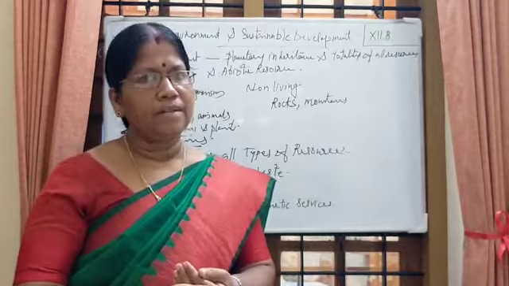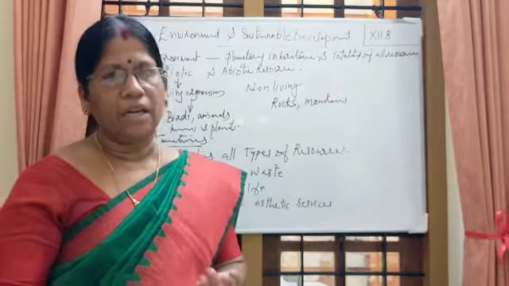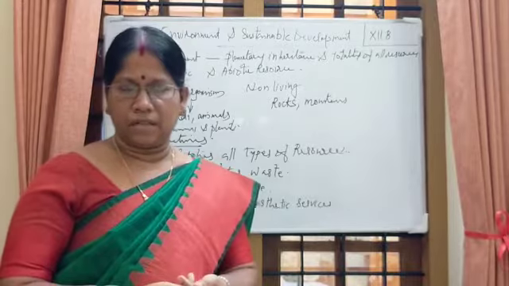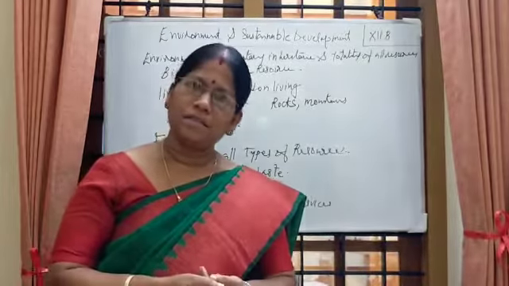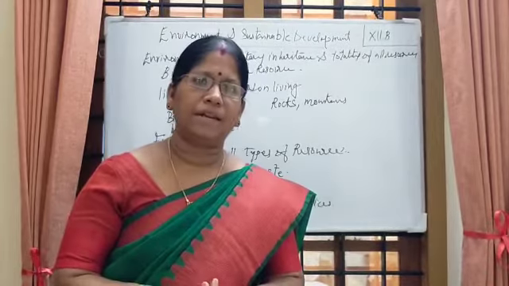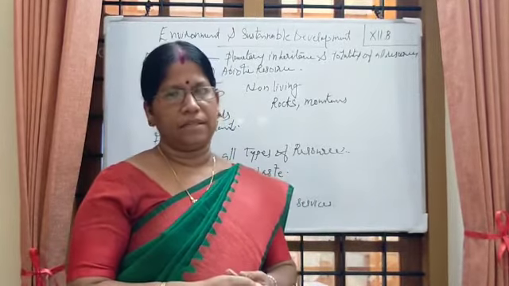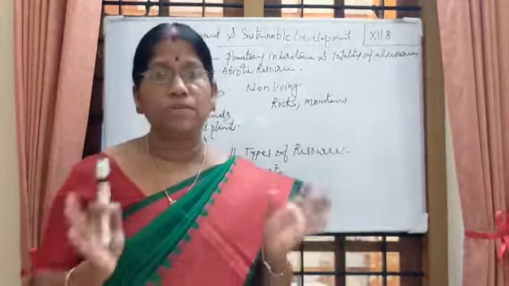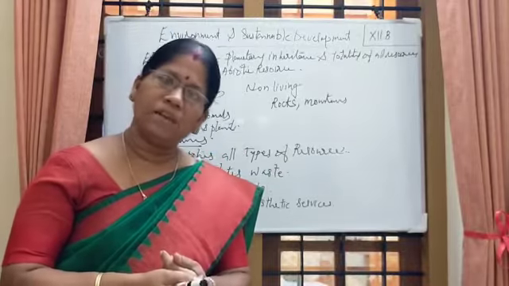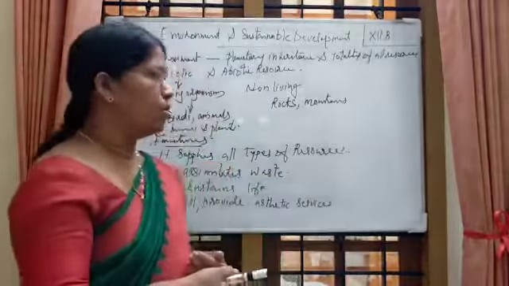But renewable resources, if exhausted, can be regenerated after a few years. Forests or fishes in the ocean can be regenerated, and such resources are called renewable resources. The resources which cannot be regenerated are called non-renewable resources, for example, fossil fuels. Okay children, so all types of resources are provided by whom? It is provided by the environment, which supplies all types of resources, renewable and non-renewable.